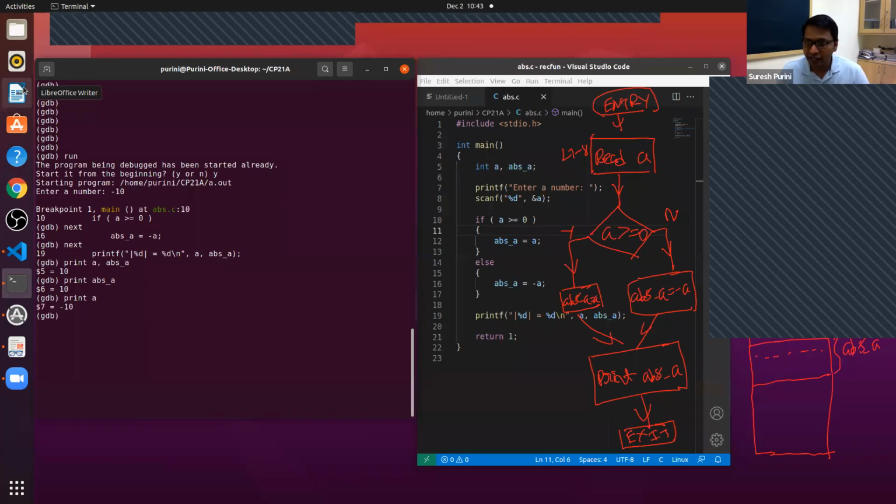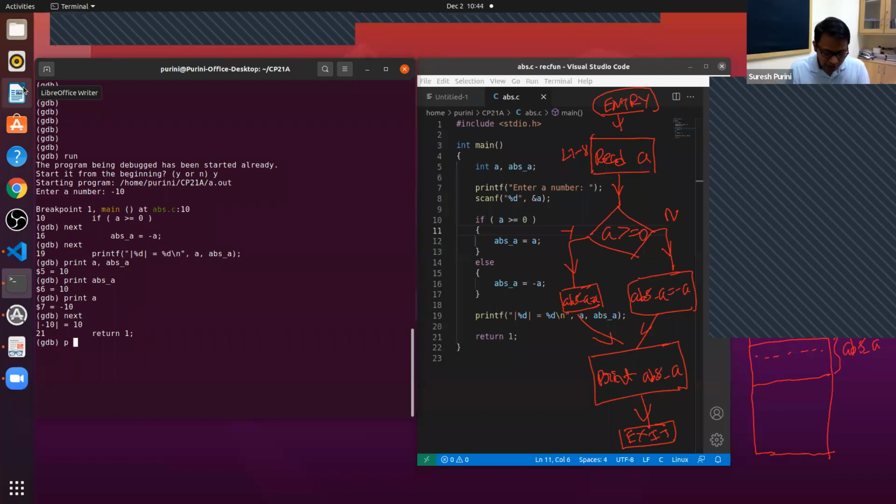So you can see A is still minus 10 and abs_A is 10. After this gets executed, where are we now? We are on line number 19, so the printf statement gets executed when I say next. That's what you see, the absolute value of minus 10 is equal to 10.